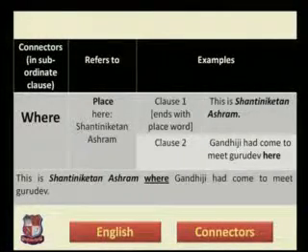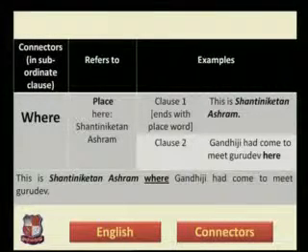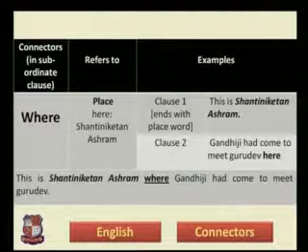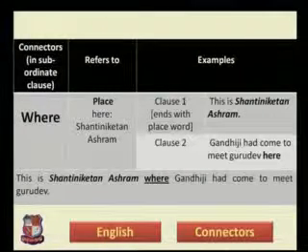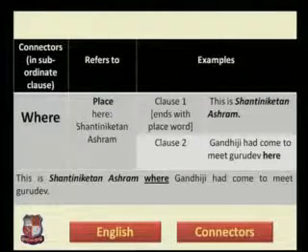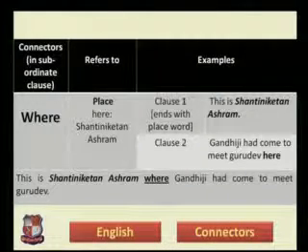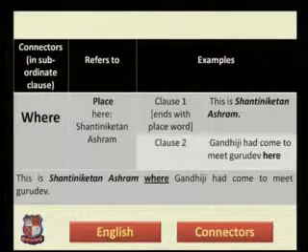In clause number 2, Gandhiji had come to meet Gurudev here. So in clause number 2, the word here refers again to the name of a place, but it is not clearly mentioned. Here is actually an indefinite pronoun. When you say here, when you say there, you do not mention the proper noun of a place.